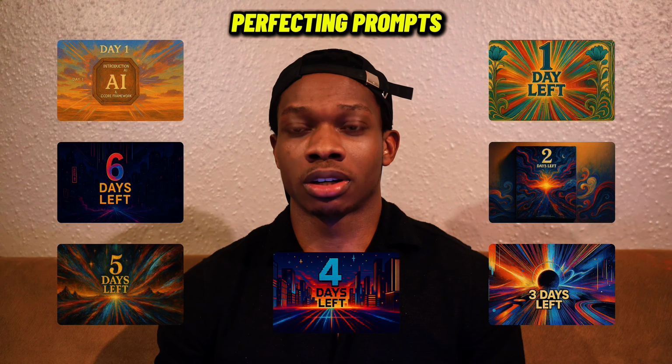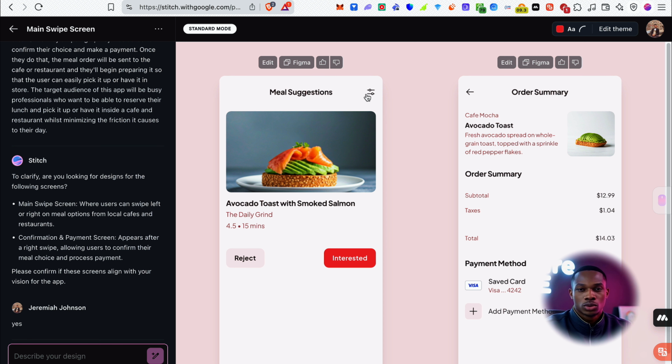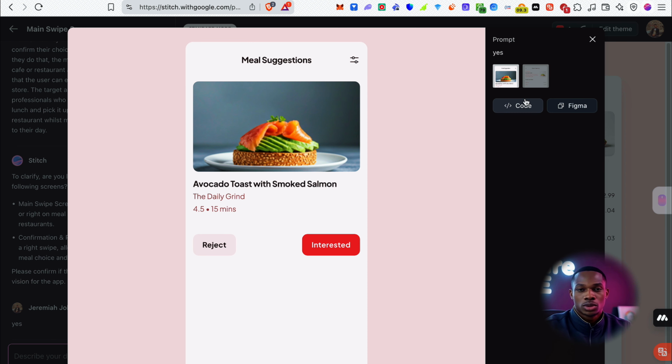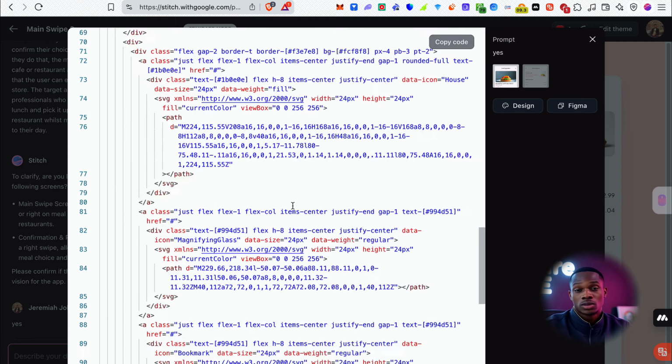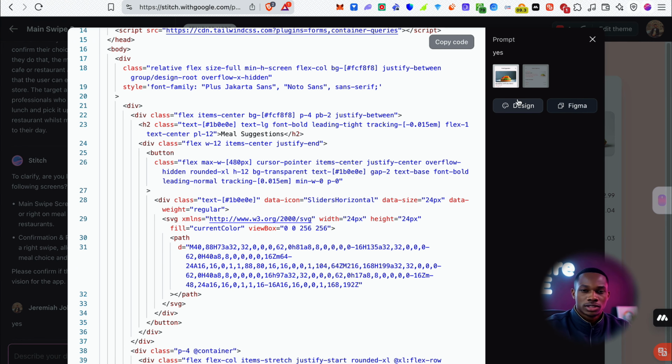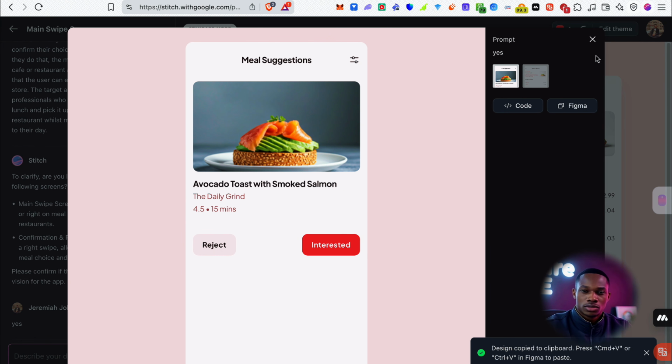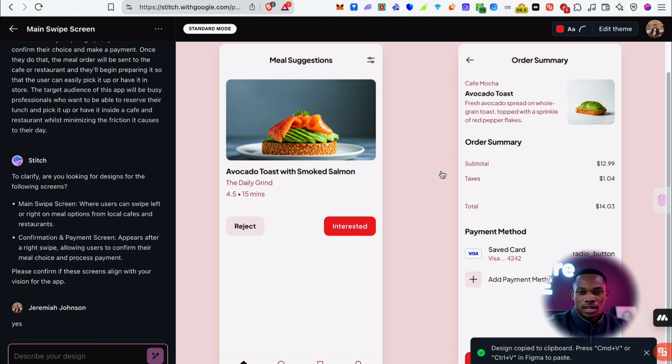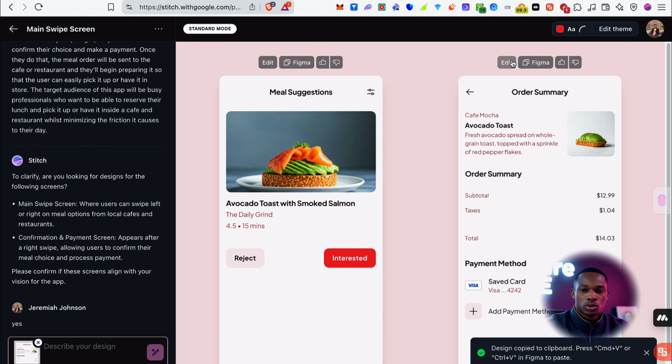This looks pretty fresh so far. Yeah, I mean, it's quite clear what you need to do, whether you want to reject or you want to say you're interested in this. Yeah, this is pretty cool. You can also check out the code behind it as well, or stick to the design. You could also copy it to Figma as well if you would like, and yeah, you can do the same for this section as well.